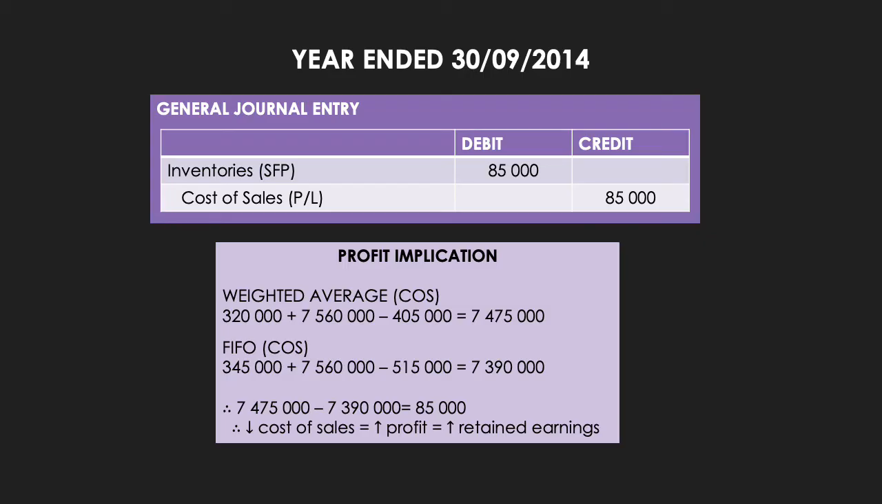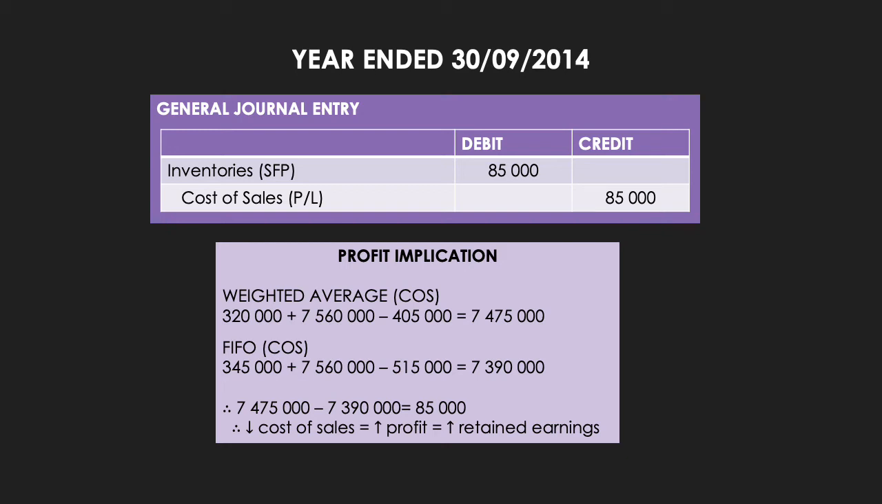Now the difference between cost of sales under the weighted average method and cost of sales under the FIFO method is 85,000 Rand. But as you can see, the cost of sales under FIFO is lower than the cost of sales under weighted average. So we therefore have a decrease in cost of sales of 85,000 Rand, which leads to an increase in the profit for the year, which leads to an increase in retained earnings.